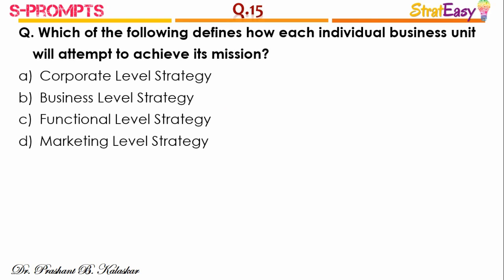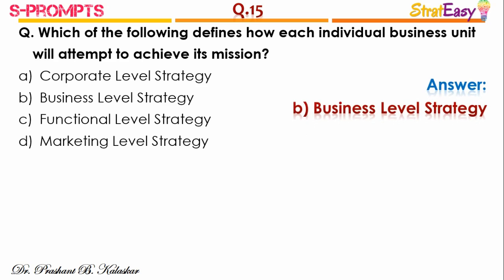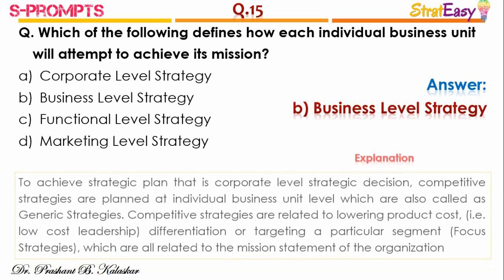Question number 15. Which of the following defines how each individual business unit will attempt to achieve its mission? And the right answer is option B, business level strategy.